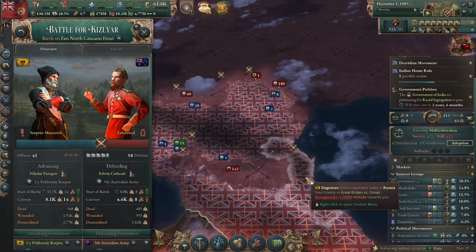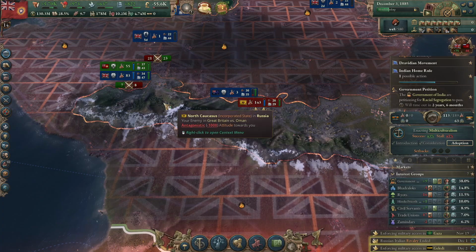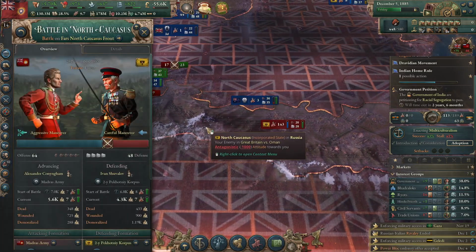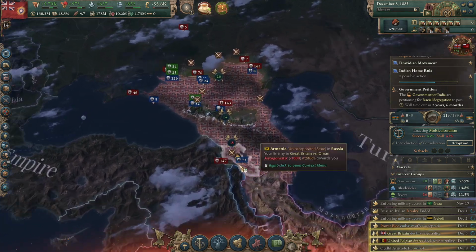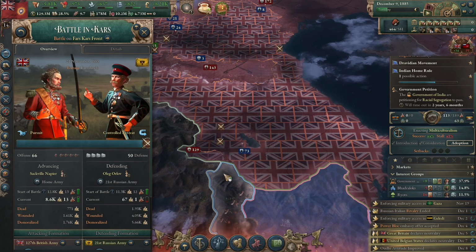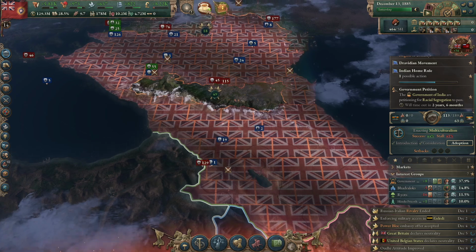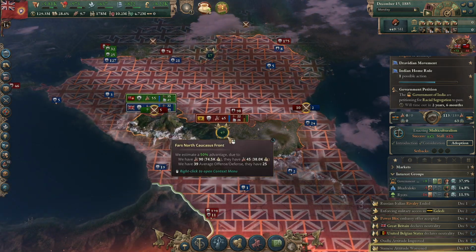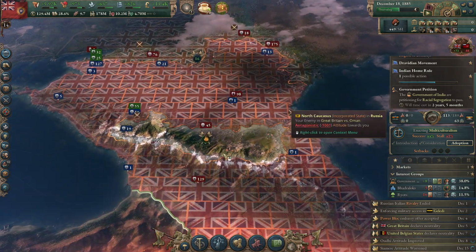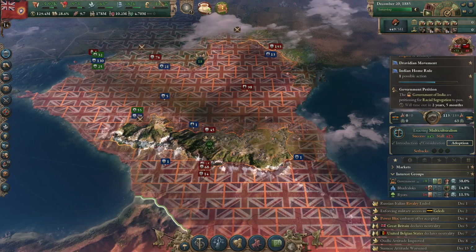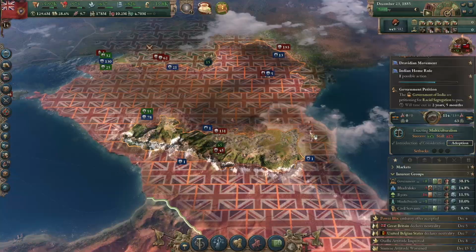Russia's winning in a battle over here in Dagestan, which I'm not super happy about. We're winning in a battle here to get into the North Caucasus. This is a very weird setup here, and of course there's a front line on Cars, which the British are winning. All right, and there, that's sorted out. So hopefully we'll be able to get the Fars North Caucasus front sorted soon. This is making me a little nervous. I'm not sure why we didn't end up taking the North Caucasus, but we didn't.